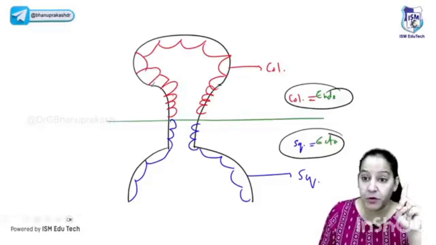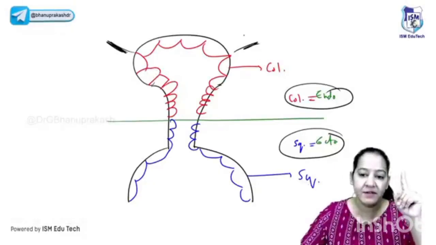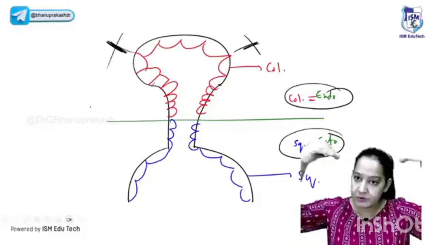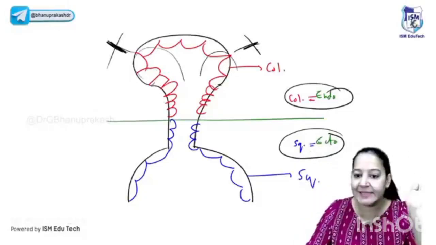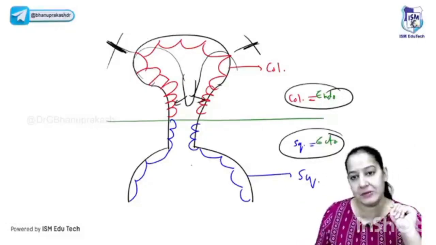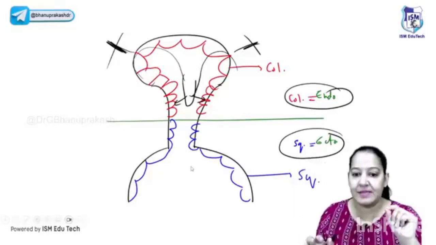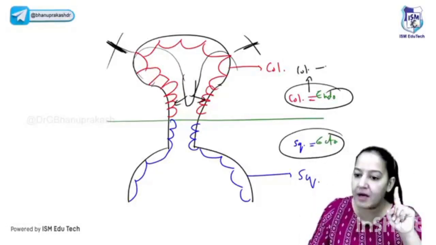So basically, let's talk about the endocervix first. Imagine the uterus is connected with the pelvic cavity with the help of ligaments. Imagine if there is a tear in the ligaments, what will happen? The uterus will prolapse, like this. Now this prolapse is acting as a stress for the endocervix. Because of this stress, the endocervix which was columnar is now converted to squamous.